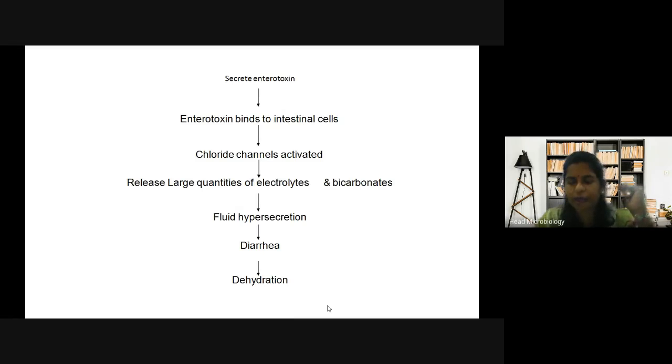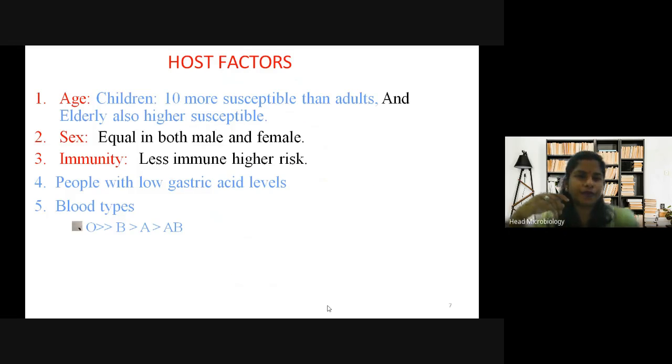So this is what happens when you are infected with Vibrio cholerae. It enters your intestines. It is resistant to the gastric acid, so it doesn't get killed, and then it multiplies and produces enterotoxin. Enterotoxin binds to the intestinal cells. Then large quantities of electrolytes and bicarbonates are released, leading to hypersecretion, which leads to diarrhea and dehydration. This is what happens. Then who are affected?